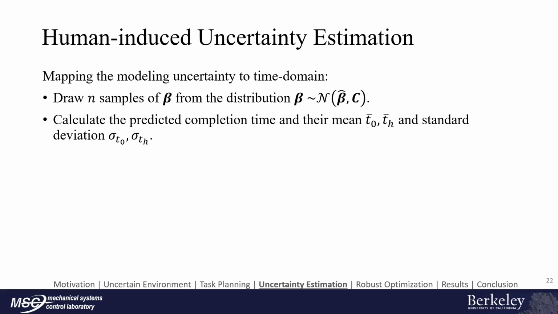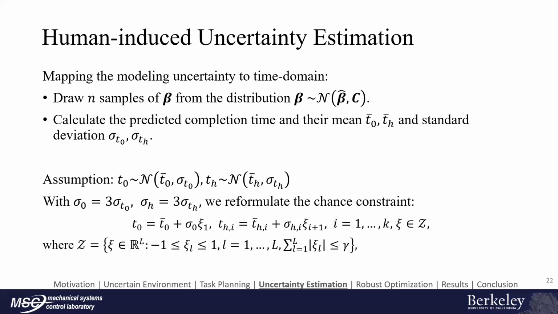This gives us the distribution of the completion time, and we can then calculate the mean and, most importantly, the standard deviation of the completion time. We again assume that the completion time is normally distributed. Then we can formulate the chance constraint with the budget uncertainty set Z, where gamma is determined by the epsilon from the chance constraint.